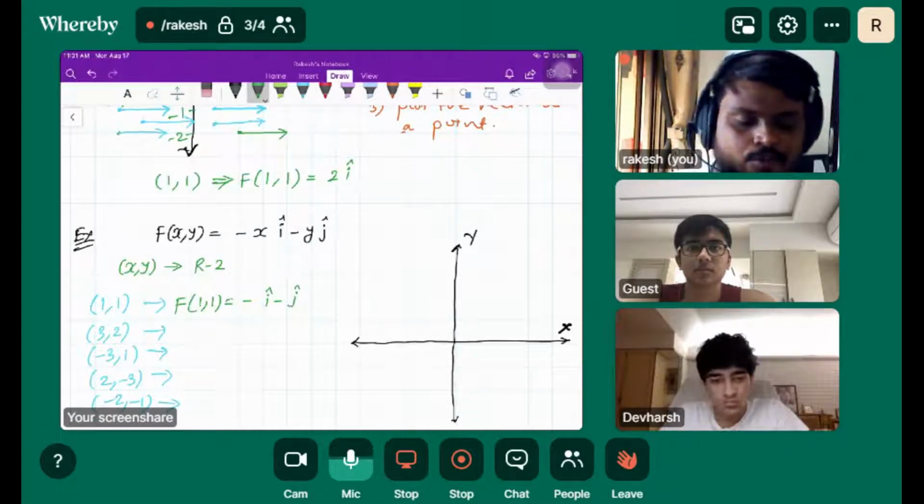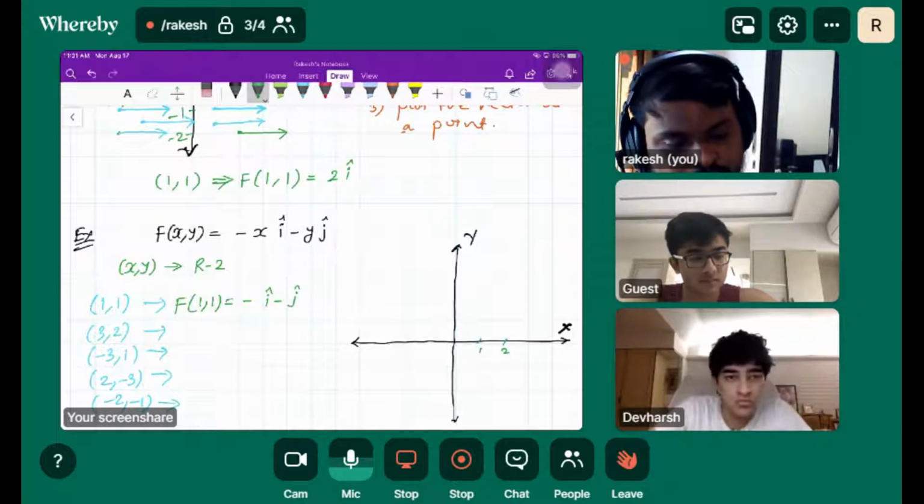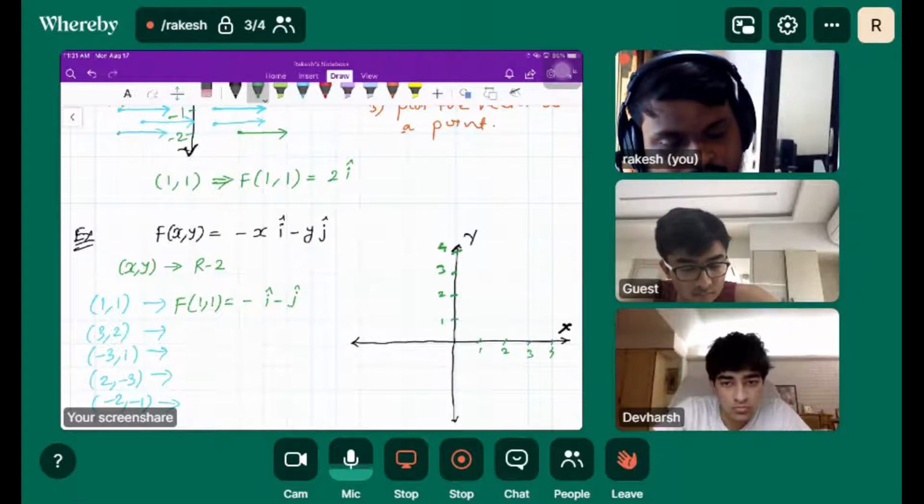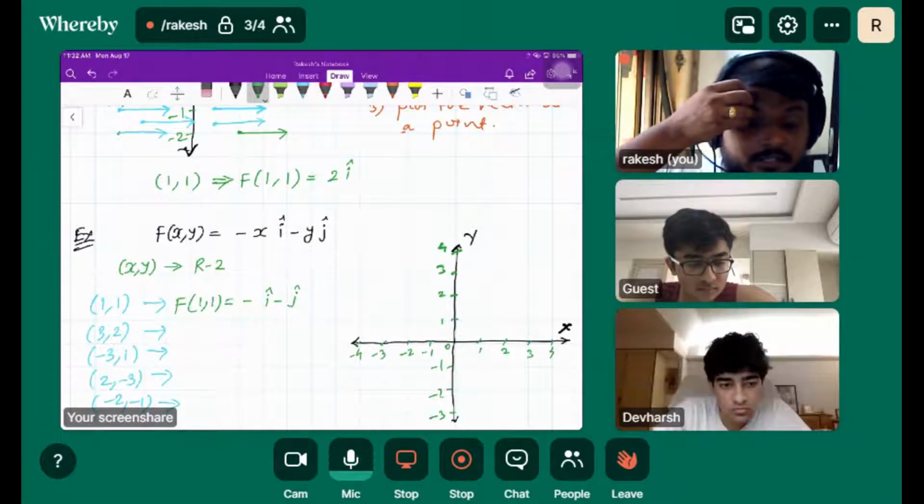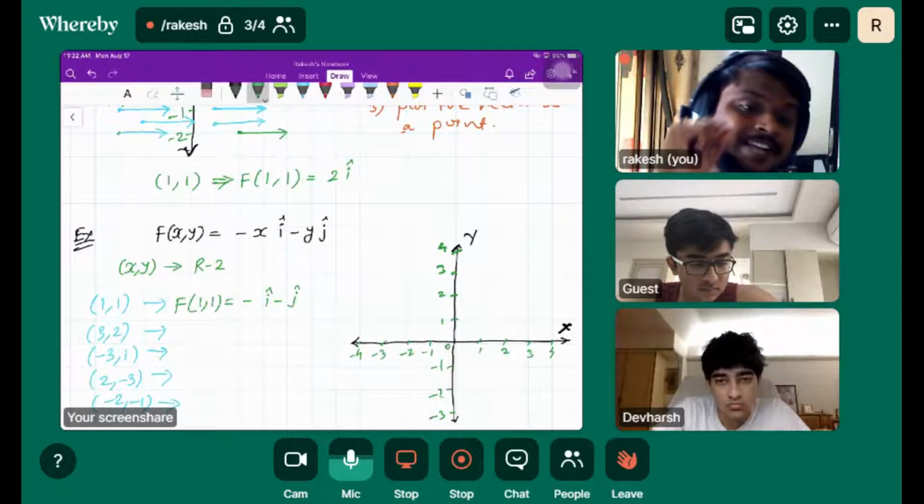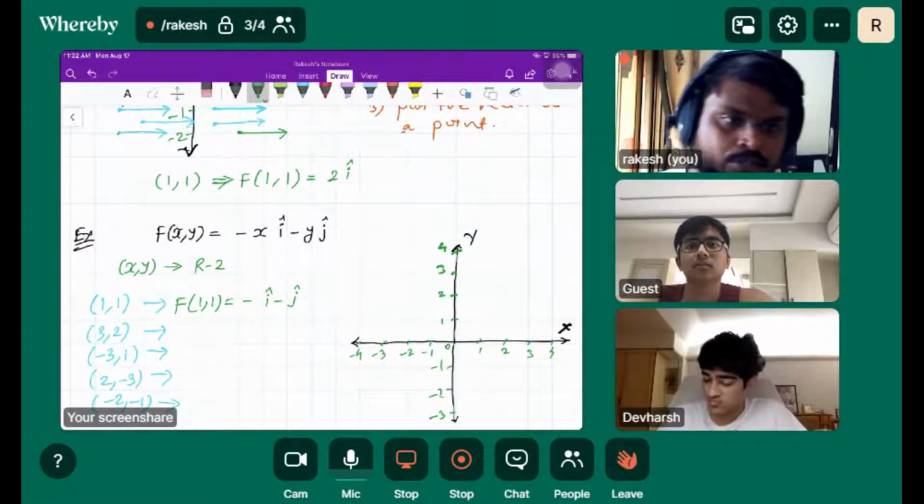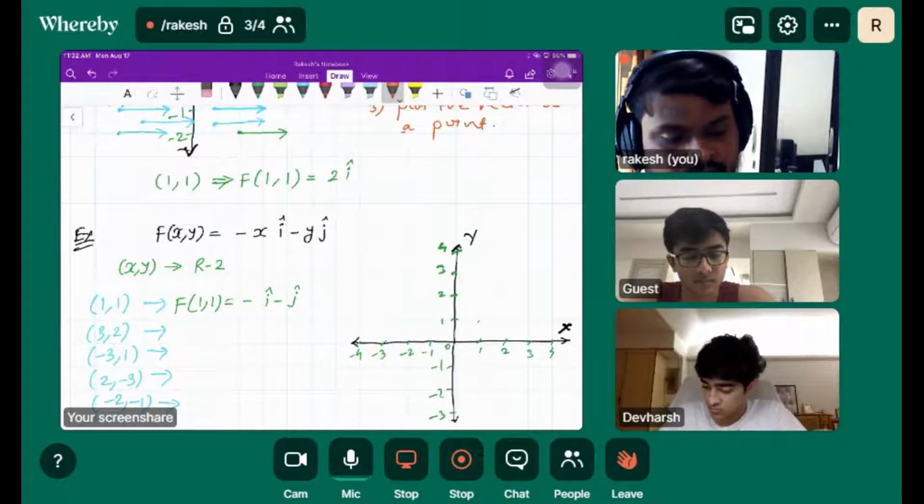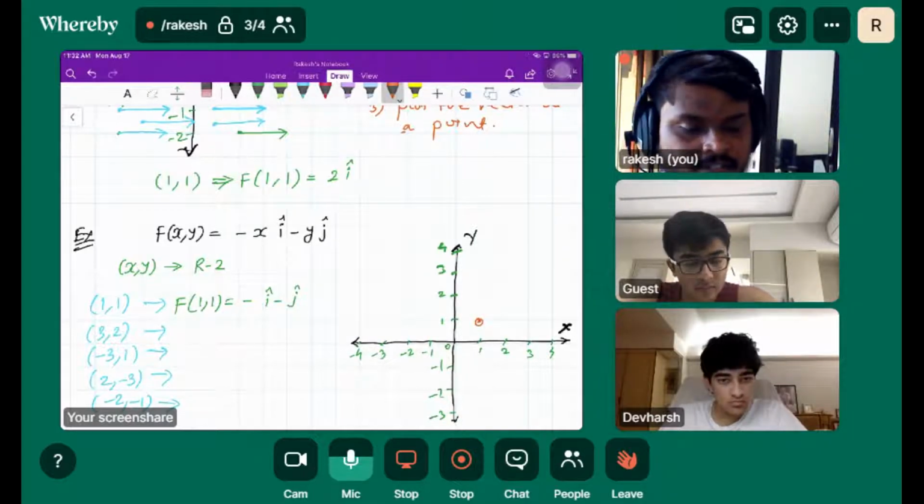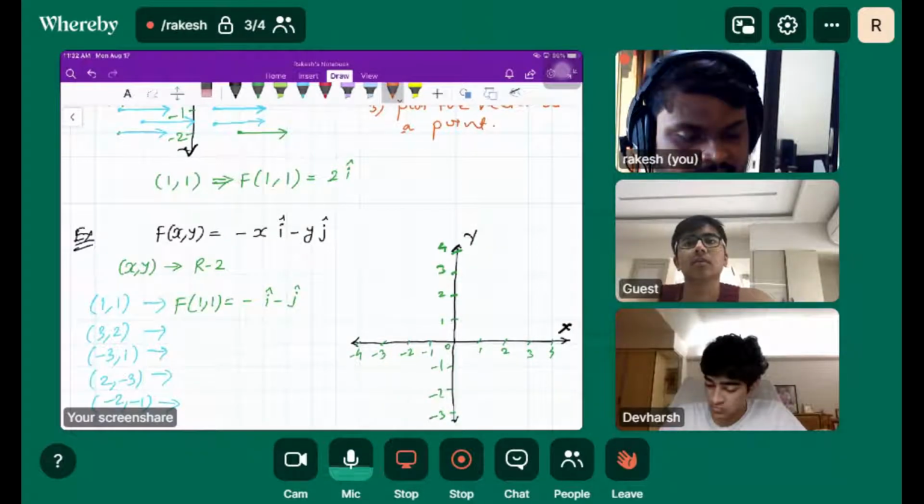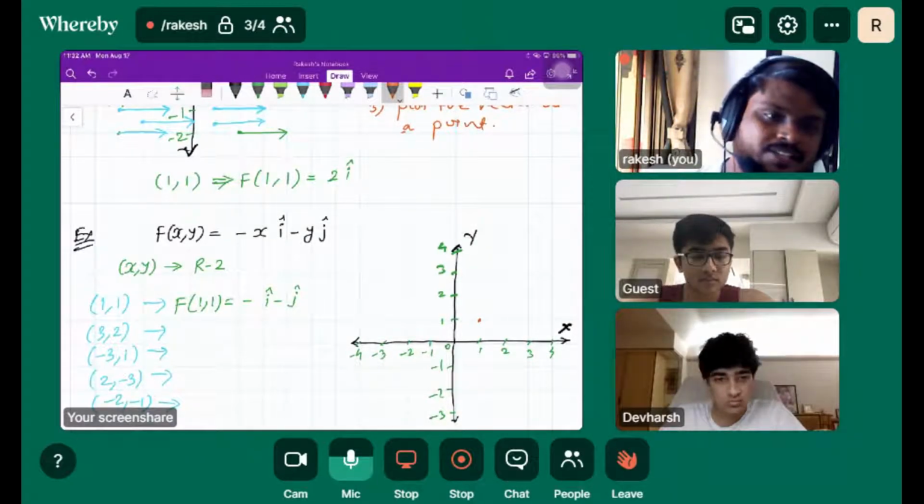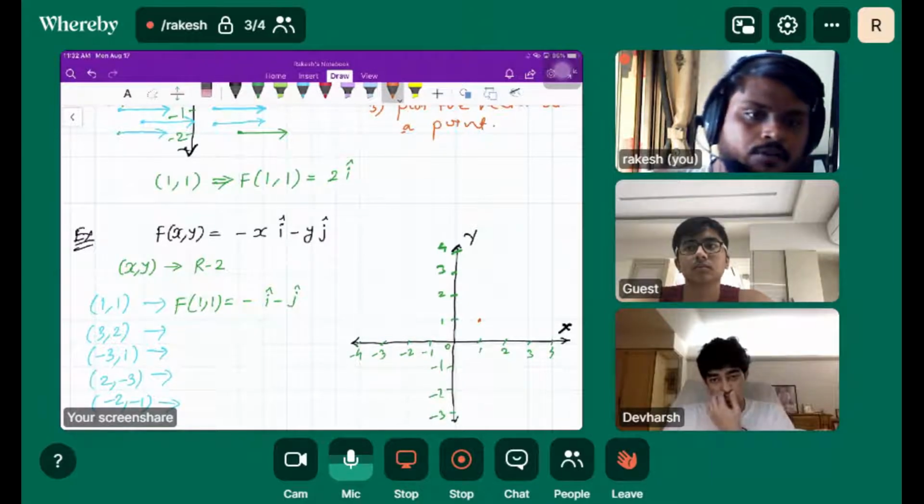Okay, let's first plot this. 1, 2, 3, 4. 1, 2, 3, 4. This is 0, minus 1, minus 2, minus 3, minus 1, minus 2, minus 3, minus 4. Okay, what's the point? 1 comma 1. So we'll first plot that, that would be our starting point of the vector. Okay, so my vector is here, right? We'll not circle it to make the diagram simple here. That is my starting point, 1 comma 1. Now what is my vector?